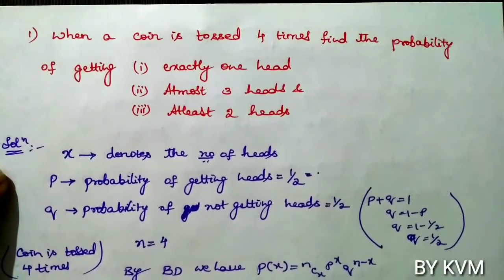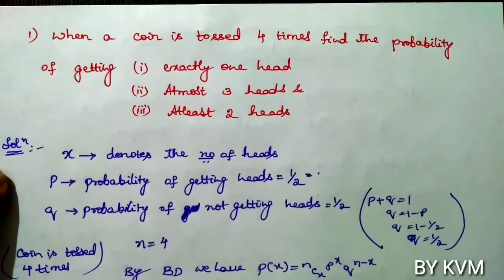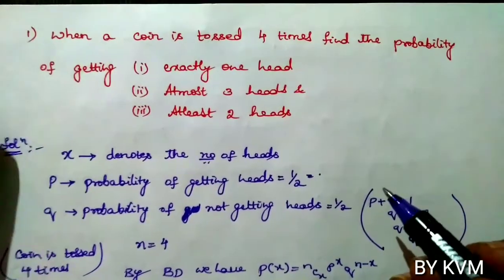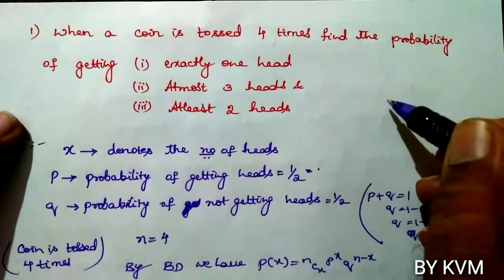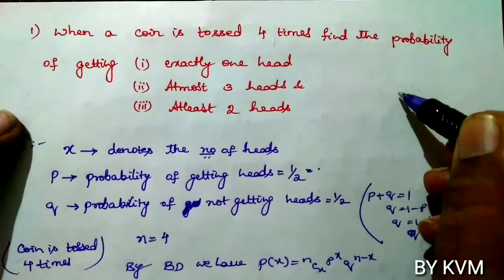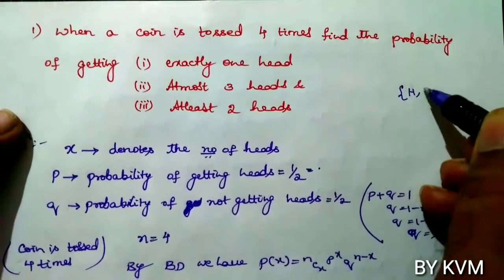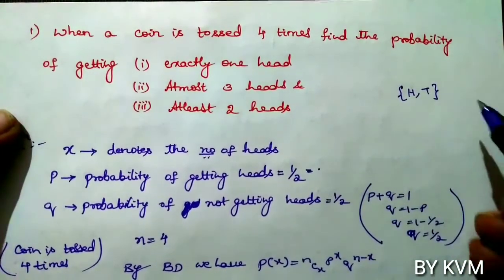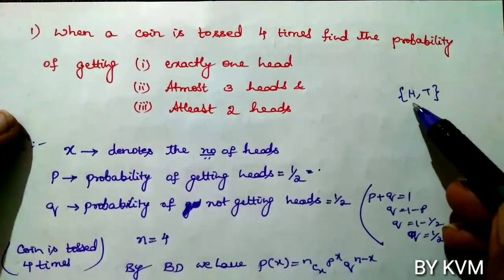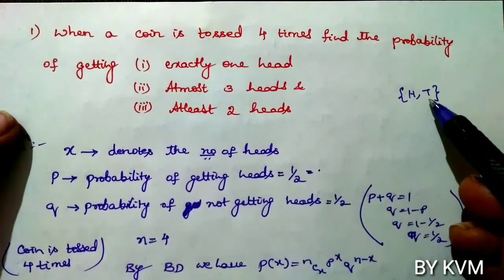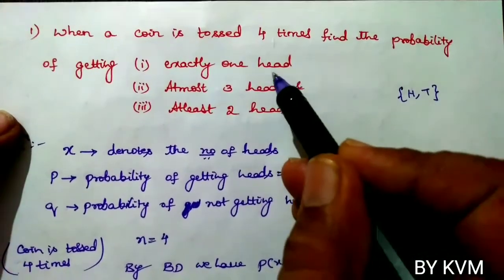When a coin is tossed 4 times, find the probability of getting exactly 1 head, at most 3 heads, and at least 2 heads. Here we know that when a coin is tossed, there are 2 possibilities: one is getting head and the other is getting tail. So here we are dealing only with heads.